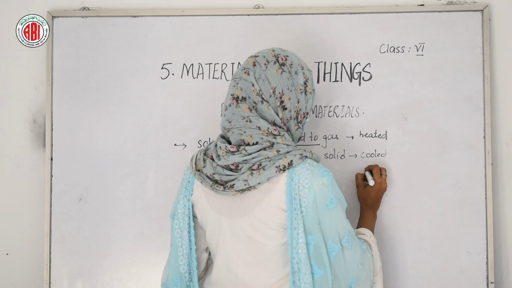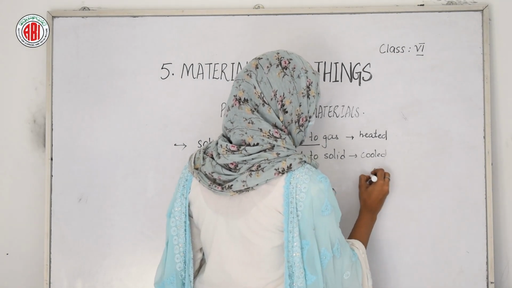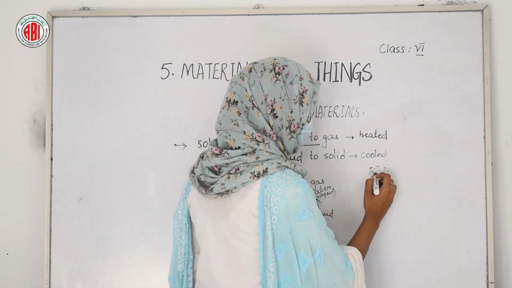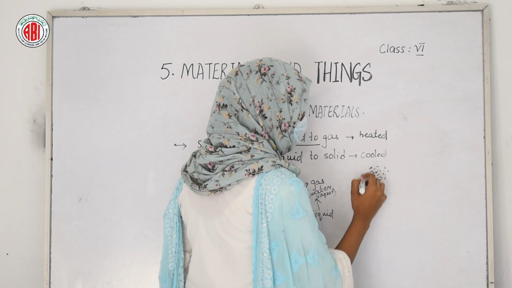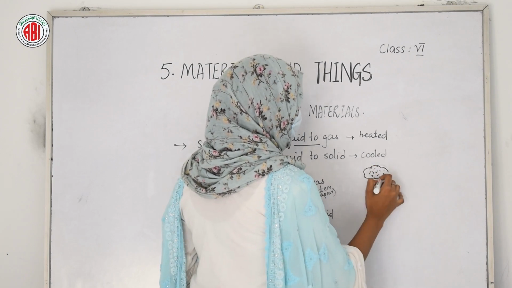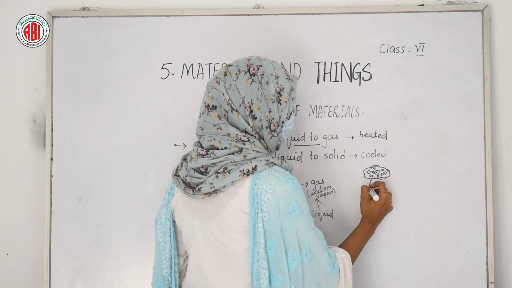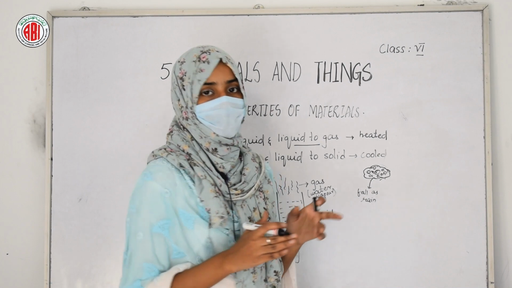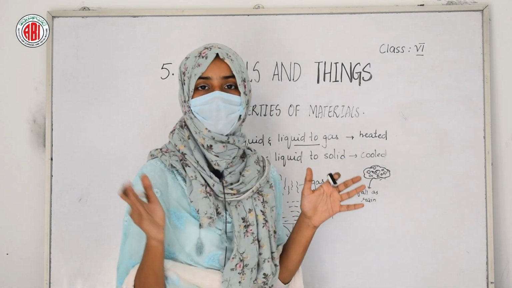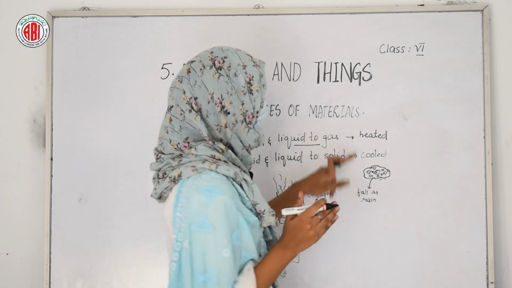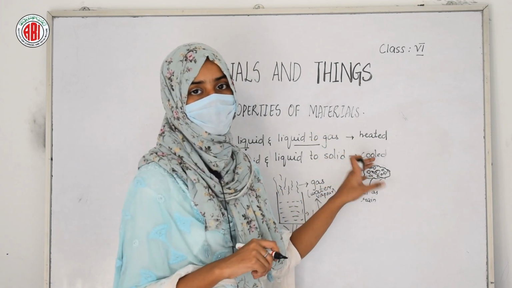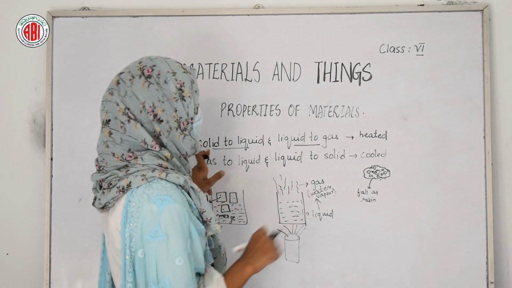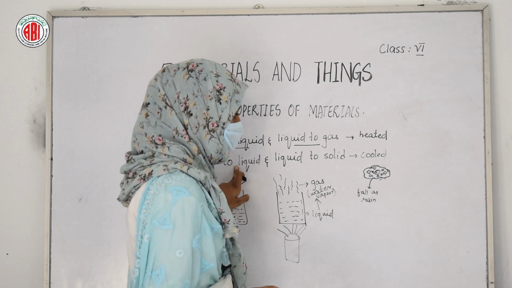When cool air touches the water vapor that is present in the atmosphere, these gaseous molecules will become liquid and fall as rain. Water vapor is a gaseous form of water that forms cloud, but when the cool air touches the cloud, on being cooled, these water vapors change into water. In this way, gaseous substances are changed into liquid on cooling.